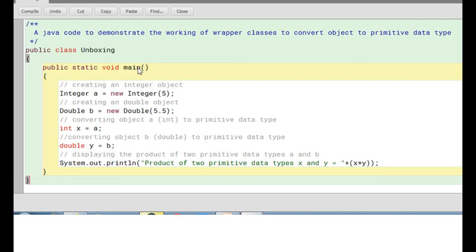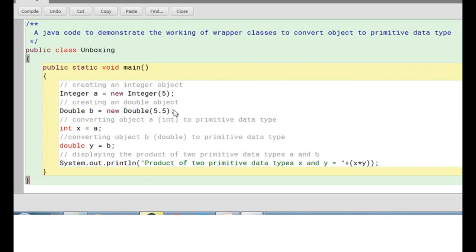The first line is declaring an object called A. Integer A is equal to new Integer(5). So an object A is declared in which you have a value called 5. Second line, Double B is equal to new Double(5.5). So another object you have declared, B, in which you have 5.5.